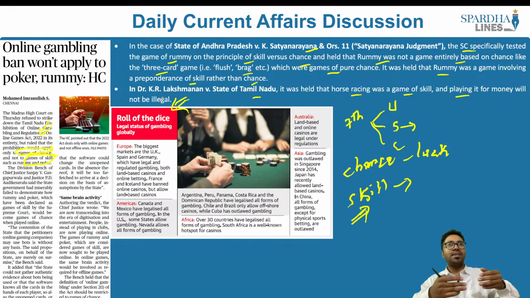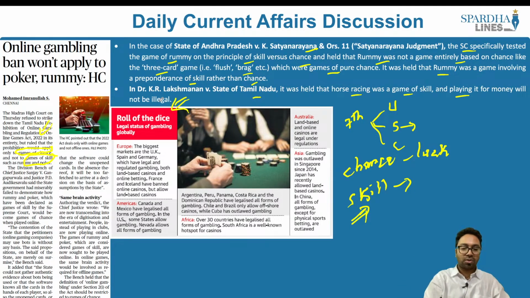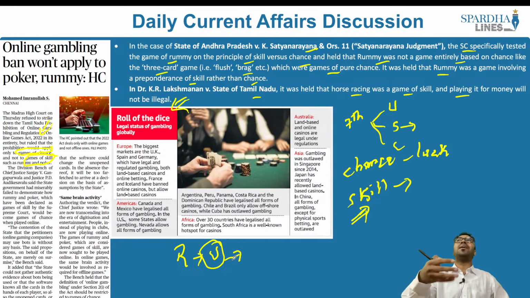What are the pros? Let's say gambling activity is allowed in a state. What are the advantages of it? If gambling activity is allowed, there would be revenue that is generated for the state. How? Let's say, for example, if there is no gambling activity that is present, everything will go underground, and when it goes underground, you would have a few people who would be controlling the online gaming section, and a few people who would be controlling the gaming in that particular area. Everything goes underground, and there are no taxes that are paid.